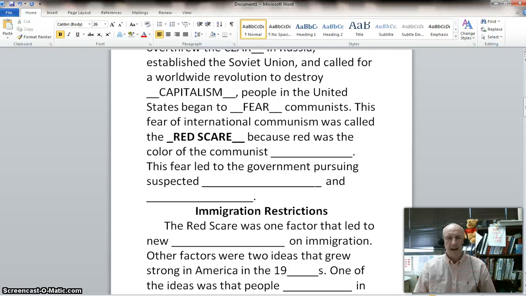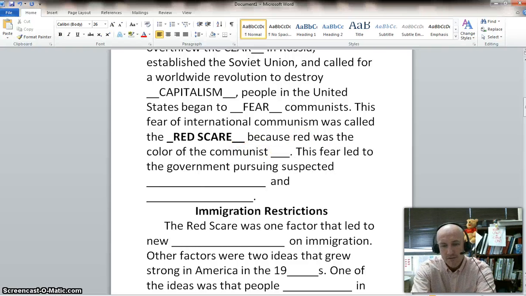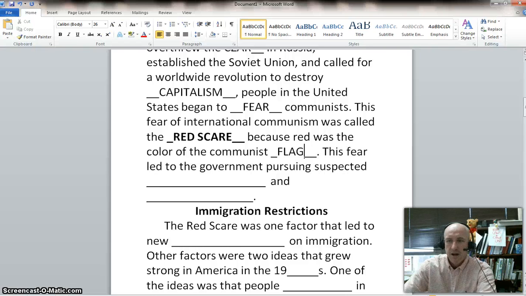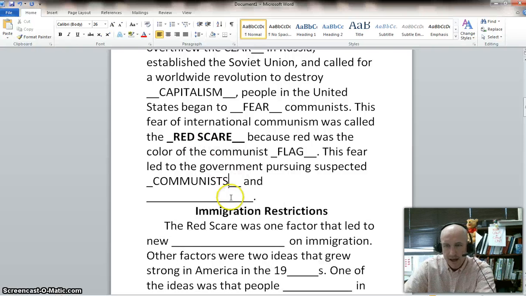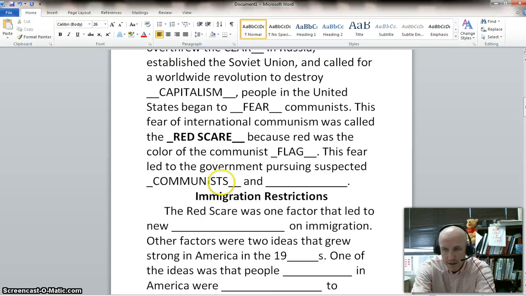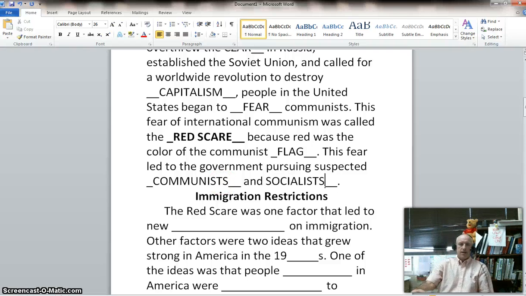All right, the Red Scare. There'll be the Red Scare, and there'll be another Red Scare later on, first and second. Because red was the color of the communist. Guess what it is? Red is the color of the communist flag. That's right. This fear led to the government pursuing suspected, who are we talking about again? Government. All right, will begin to pursue suspected communists and the more moderate, you remember them? Socialists. All right, the more moderate socialists.